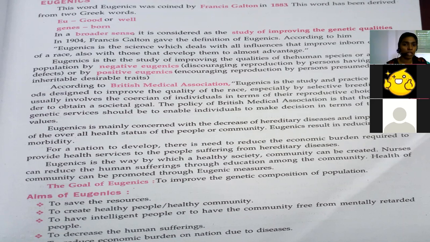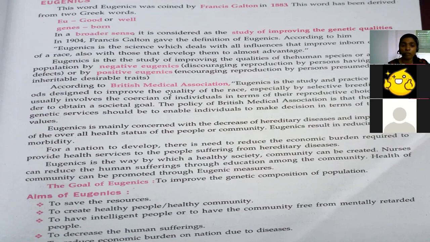Yes, ma'am. According to the British Medical Association, eugenics is the study and practice of methods designed to improve the quality of race, especially by selective breeding. So this British Medical Association also gave one definition.